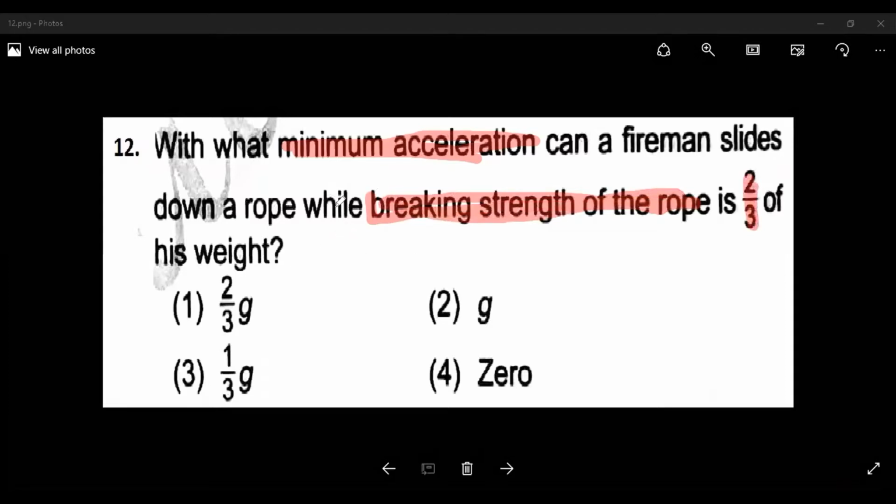So that is given: 2/3 of the weight, where weight is mg. This is the breaking strength. So what minimum acceleration is required? This is the question.